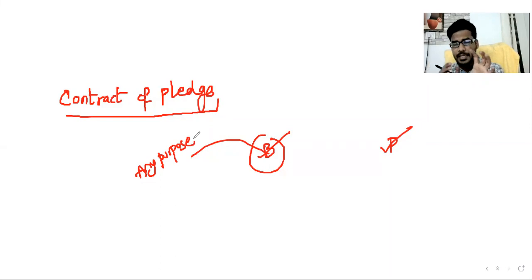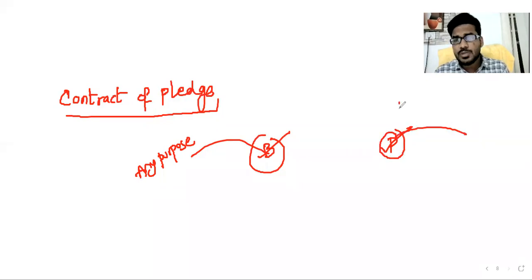Like in bailment, delivering cloth to a tailor for stitching, or delivering a bike to another party on rental basis. Bailment can be delivery of goods to another party for whatever purpose. But pledge means you deliver the goods only for one purpose. That purpose is called security purpose.